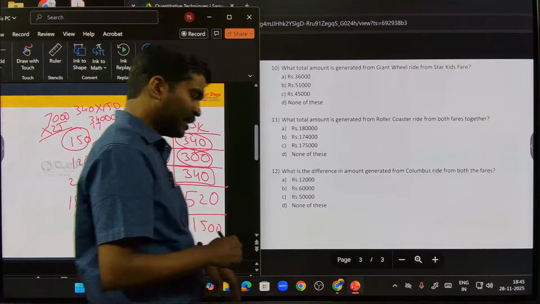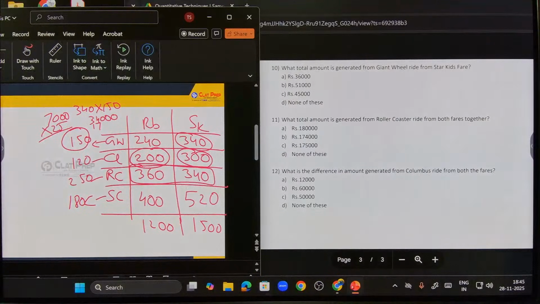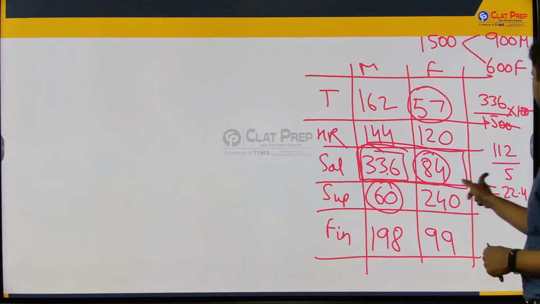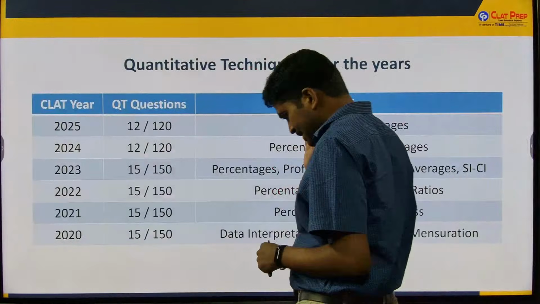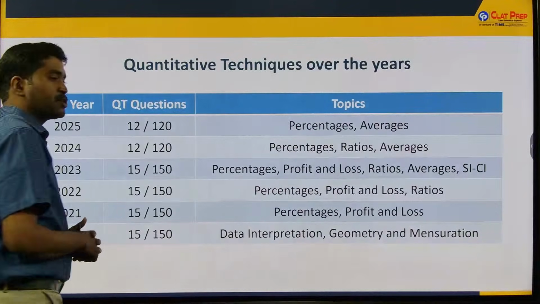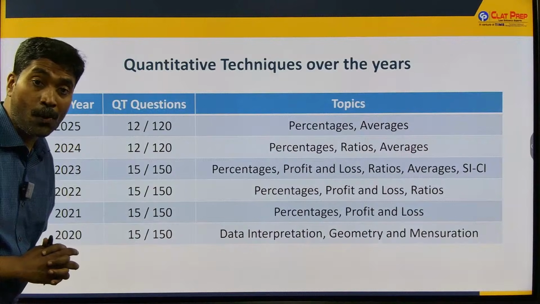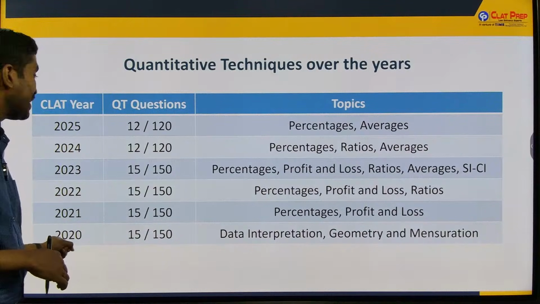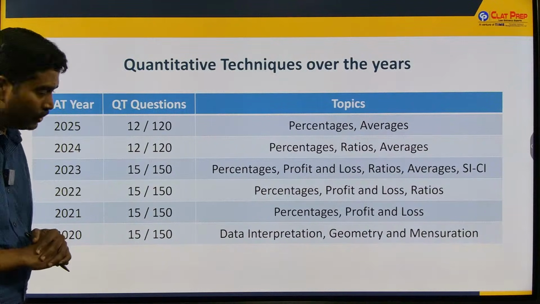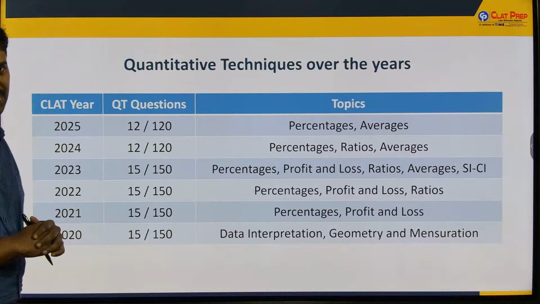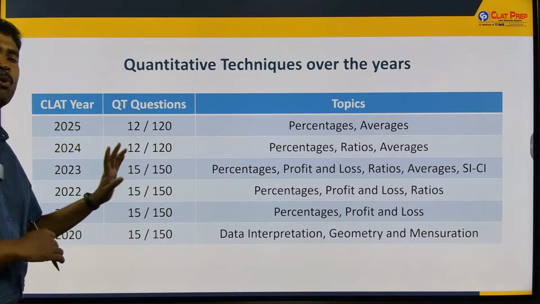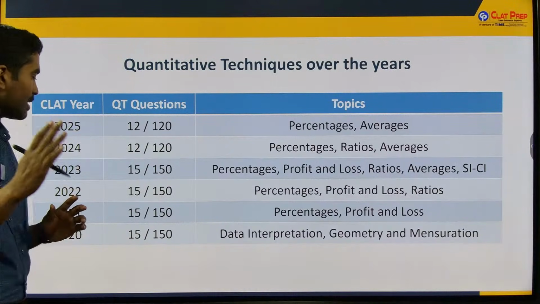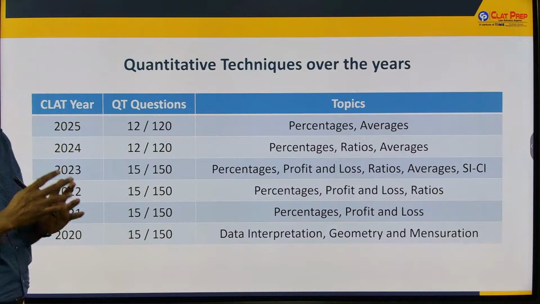Now, for the part that I promised you, we'll be looking at finally. See, this is a quick snapshot. You have 10 days to go. If you look at CLAT 2020 to 2025, over 6 years, we've seen that quantitative techniques consistently got 10% of the total number of questions.